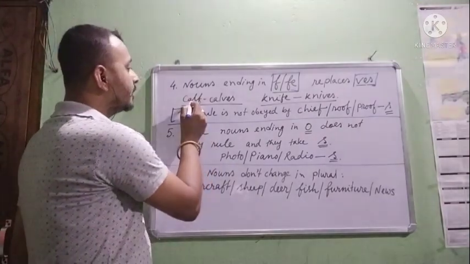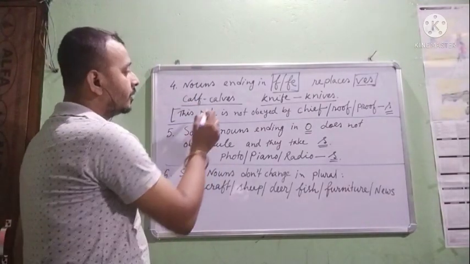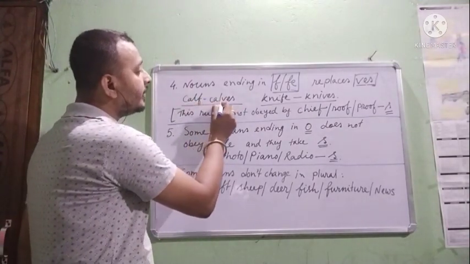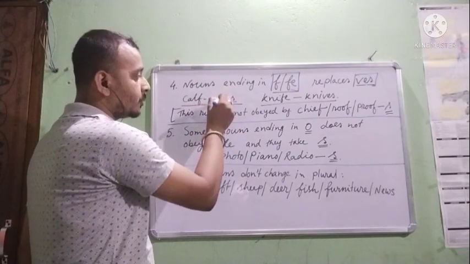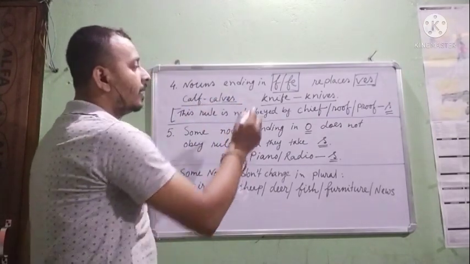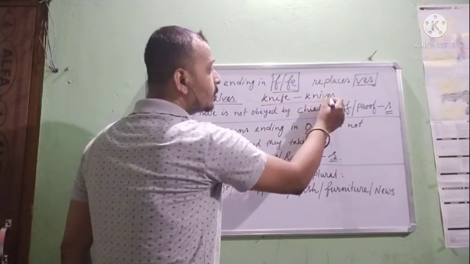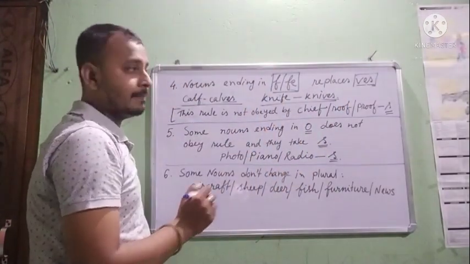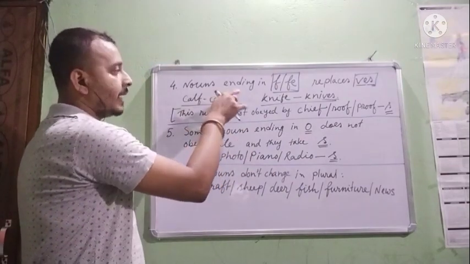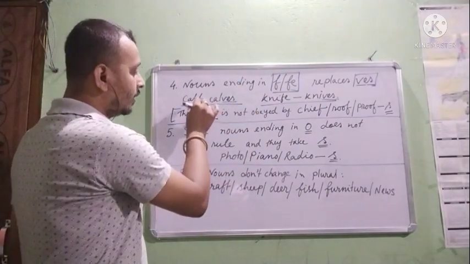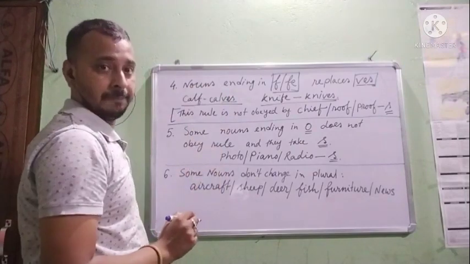You see here CALF, calf. So what is the plural? CALVES. That means F is replaced with VES here. Here knife, KNIFE, FE is replaced with VES, knives, and made plural. So if there is F or FE at the last of the noun, then VES is replaced.